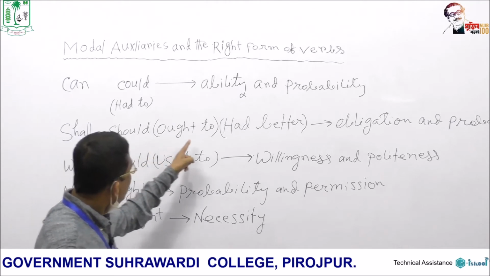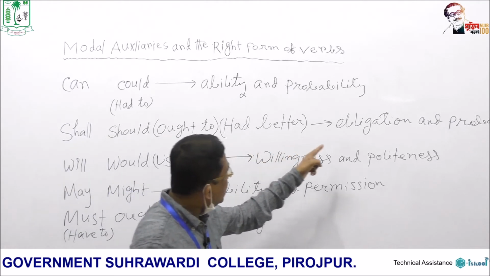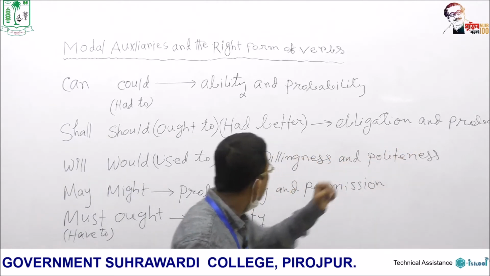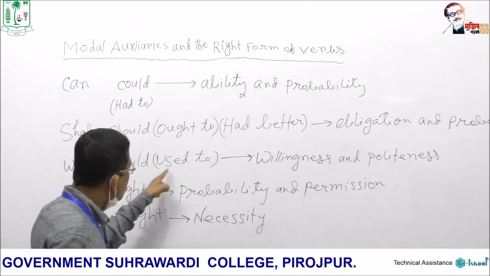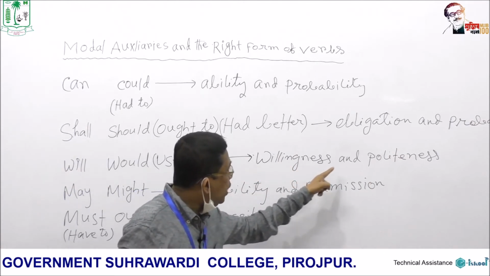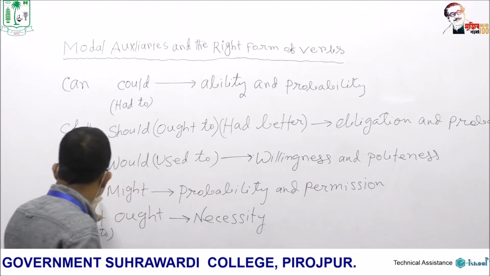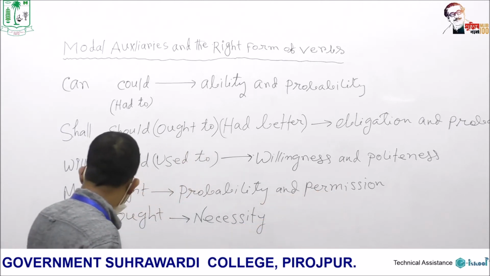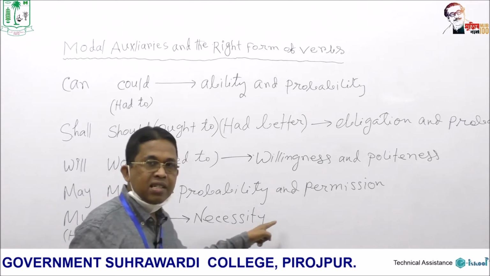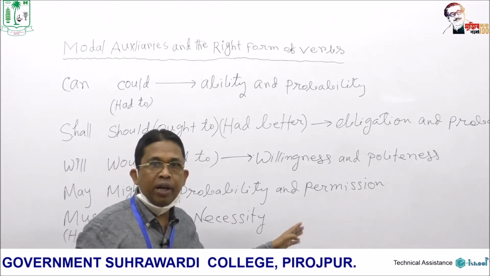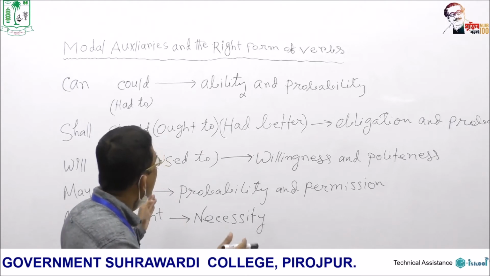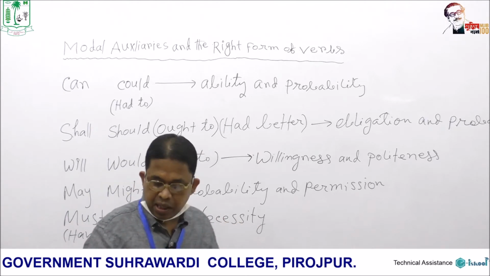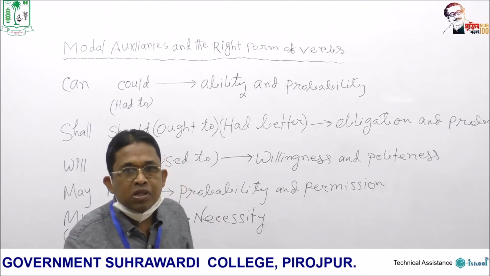Shall, should, or ought to, had better, they indicate obligation and probability. Will, would indicate willingness and politeness. May, might: probability and permission. And must and ought indicate necessity. Anyway, I will discuss all these things in detail in the next class. Now I am going to give some examples.